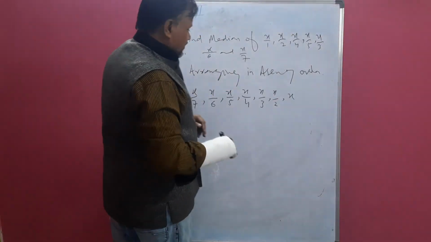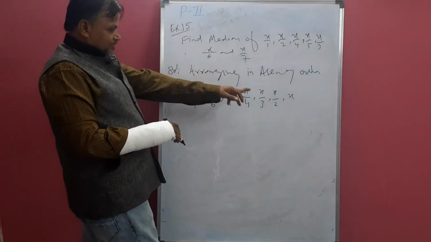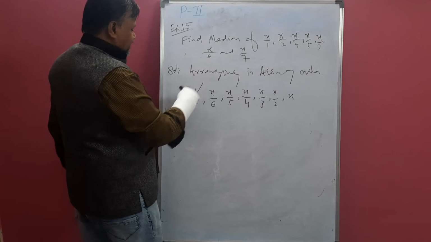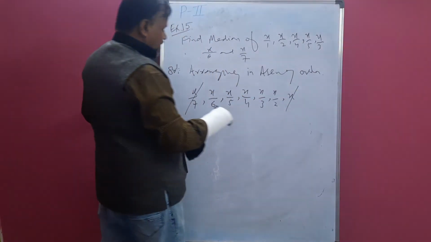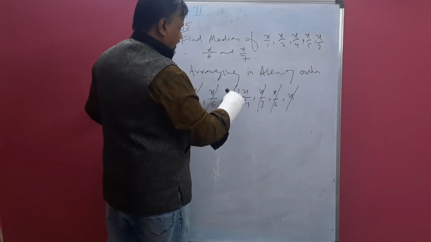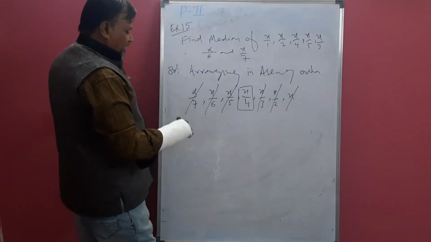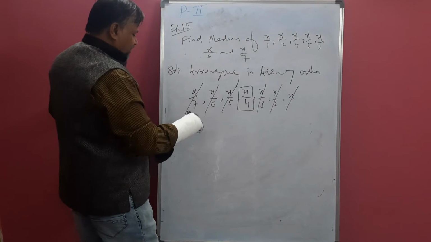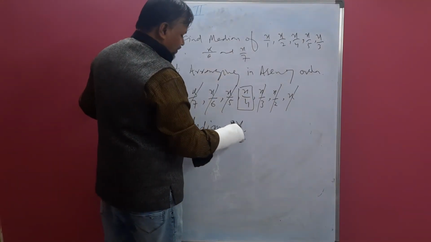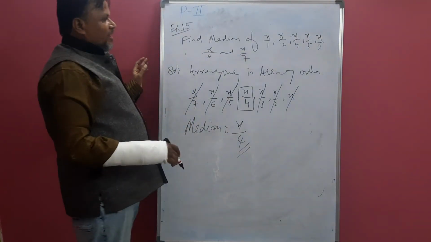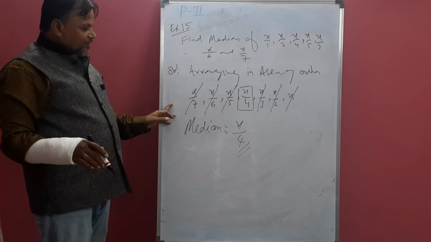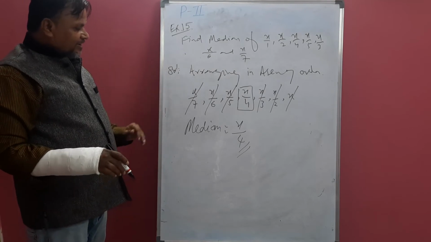So this fraction will be the larger number, that the smallest number. So now we can cut it. First one, last one, second, third. Again you will get the middlemost single value. So median is what? Median is x by 4. So we just have to arrange the fractions according to their ascending or descending order.